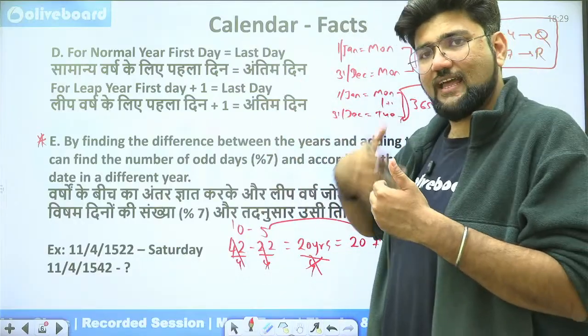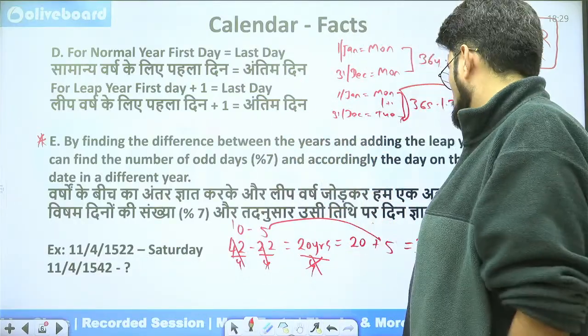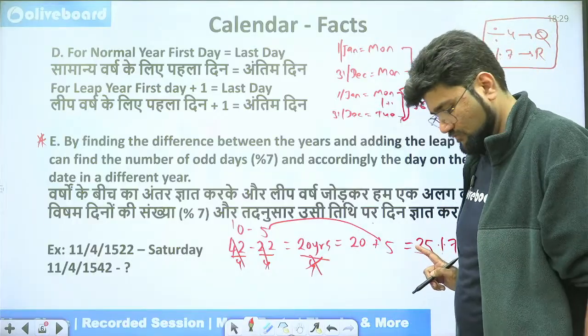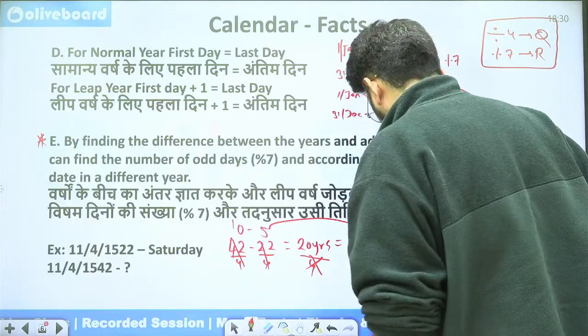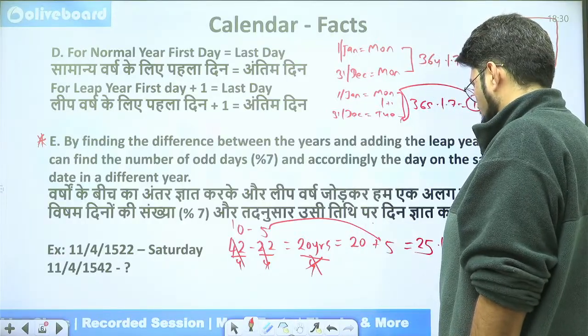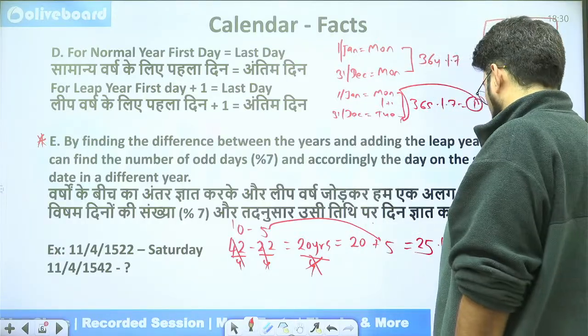I will remove the remainders of 7. I will remove the cycles of 7 which are being repeated. So I will take a modulo with 7 here. So 7 3s are 21. Oops, I'm sorry. A lot of irregularities, but they'll get sorted soon. So 25 modulo 7. 7 3s are 21 will get reduced and we'll be left with 4.